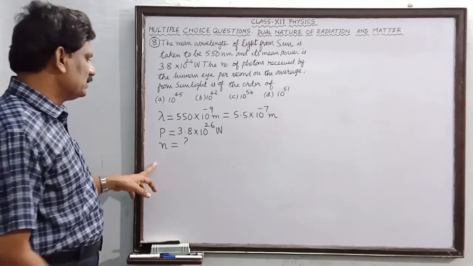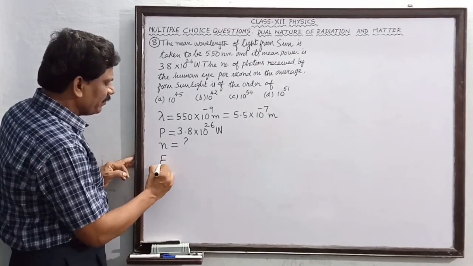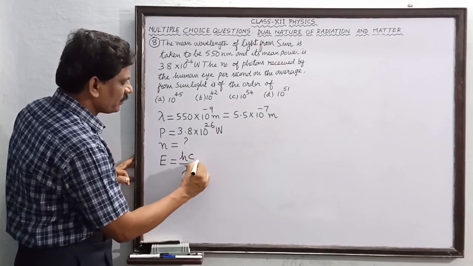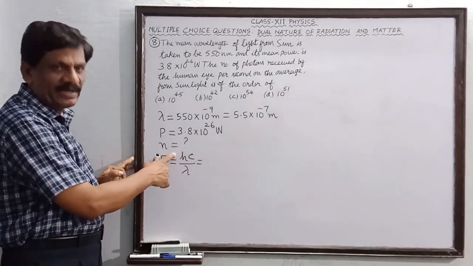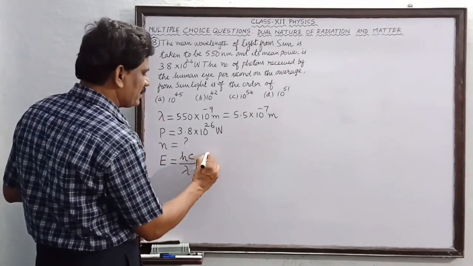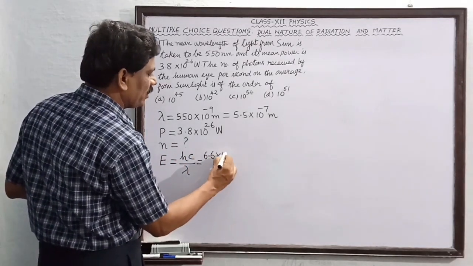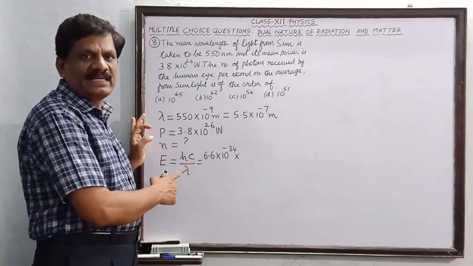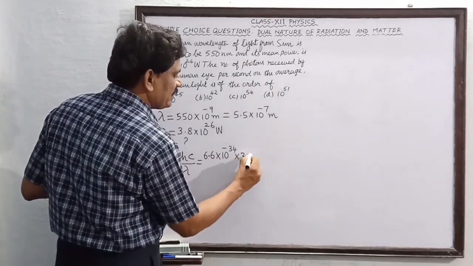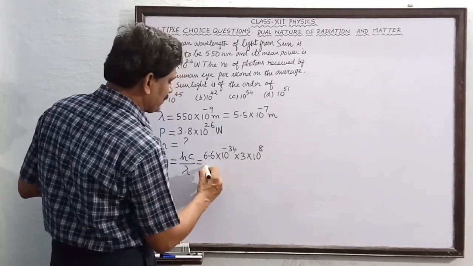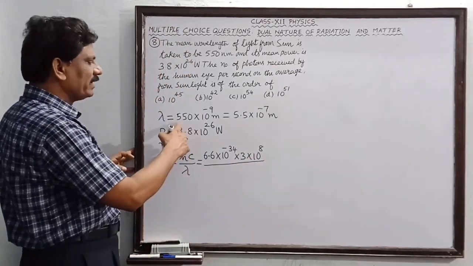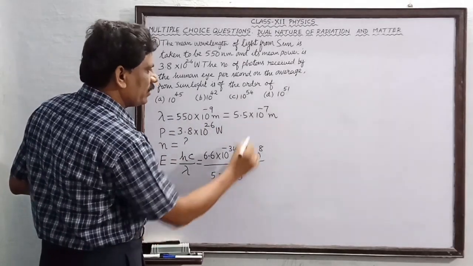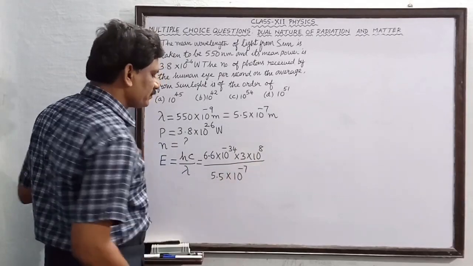Okay students. Now the energy emitted by the sun is equal to what? hc by lambda, where h is Planck's constant. We are supposed to remember that the value of Planck's constant is 6.6 into 10 to the power of minus 34 joule second. c is the velocity of light in free space, a constant that is equal to 3 into 10 to the power of 8 meter per second, whole divided by lambda. The given value of lambda is 5.5 into 10 to the power of minus 7.